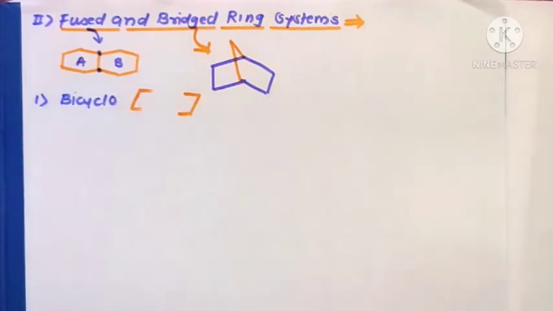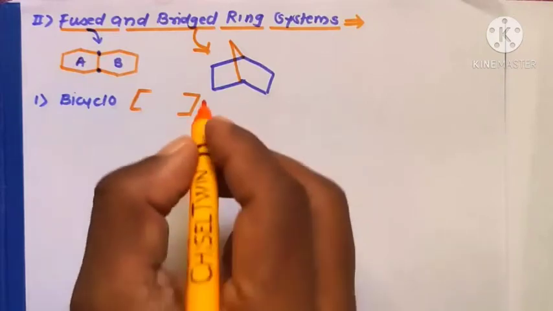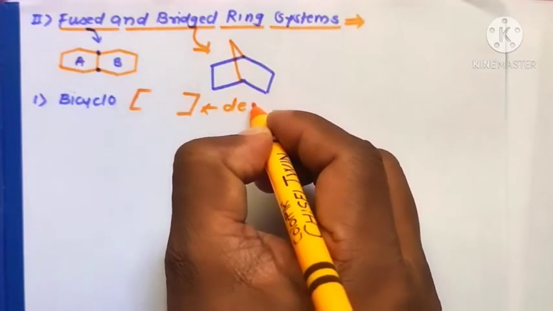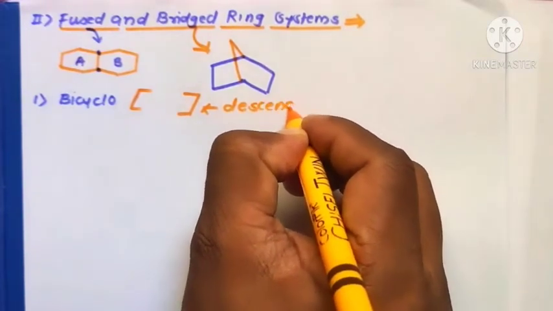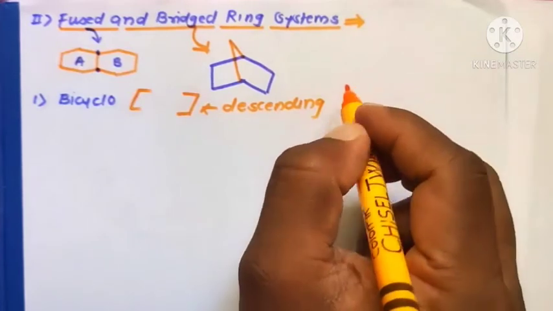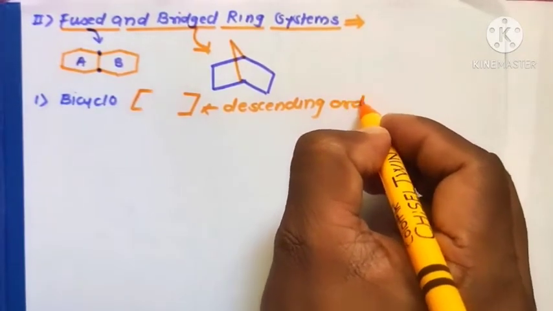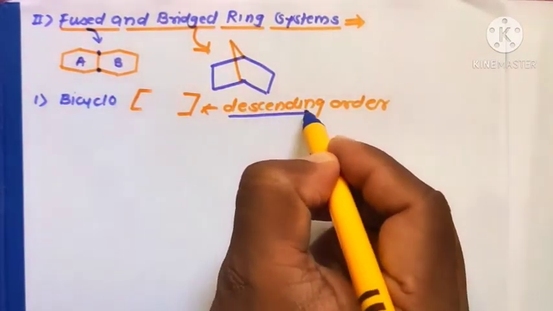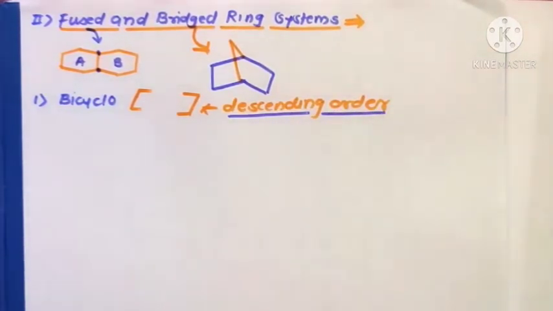The square bracket contains the number of carbon atoms in each ring, indicated in descending order, excluding the bridgehead carbon atoms.